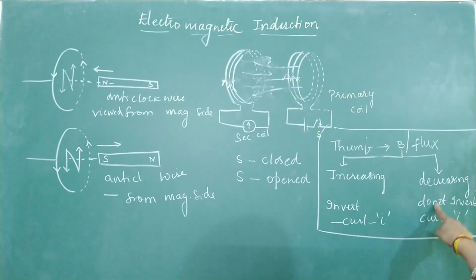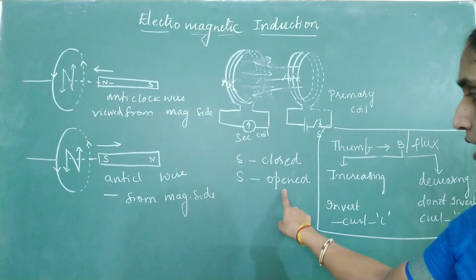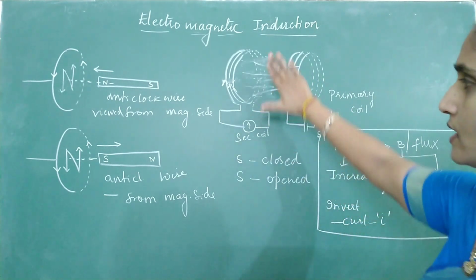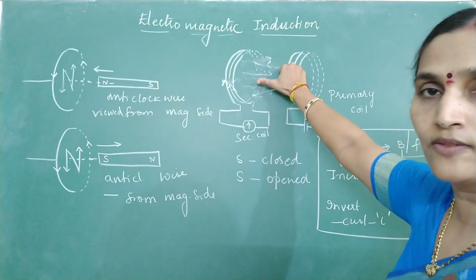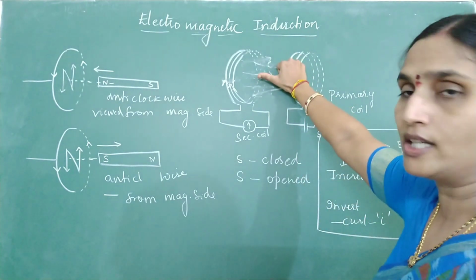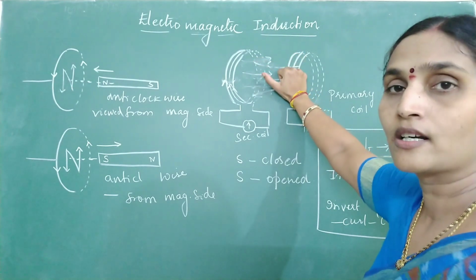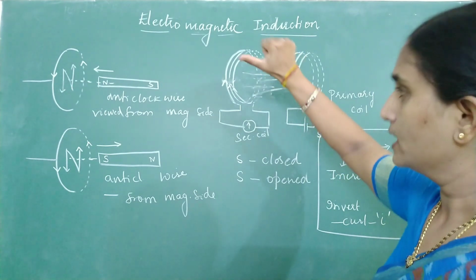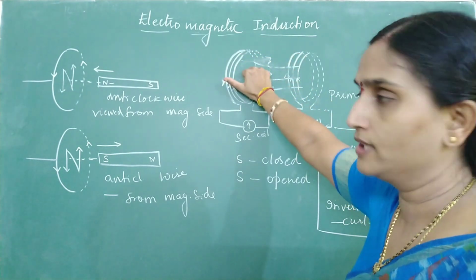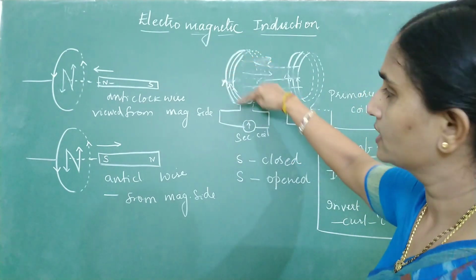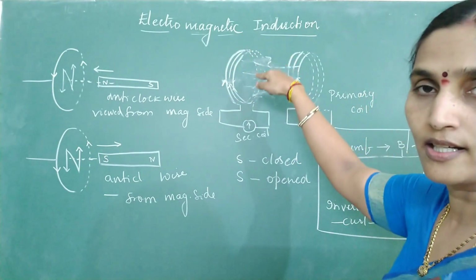Similarly, if it is decreasing, see in the second case we are opening the key. This was the direction of flux, initial flux. When you open the key, we know flux is going to decrease. If it is decreasing, do not invert your thumb. Keep your thumb as it is in the secondary coil. Curl the fingers. That gives you the direction of induced current.